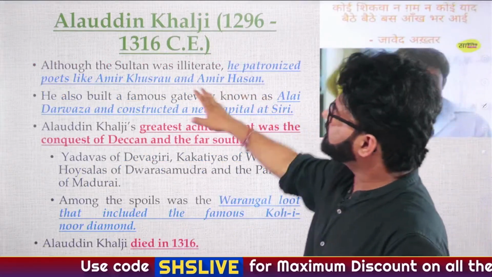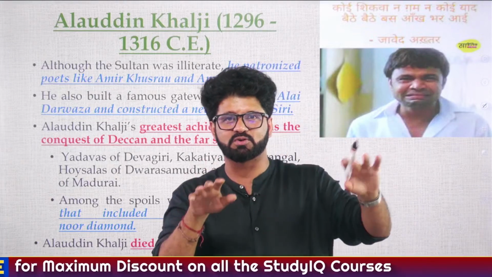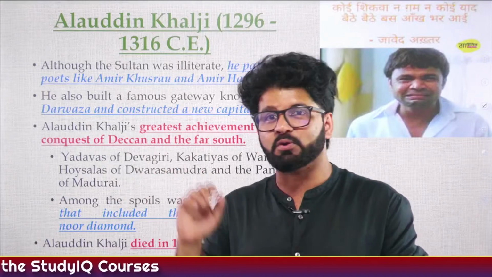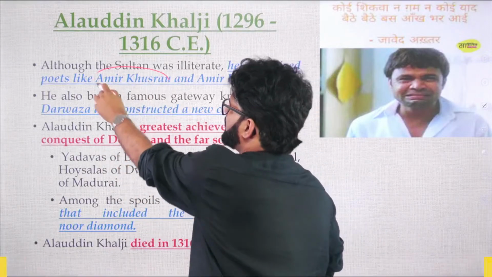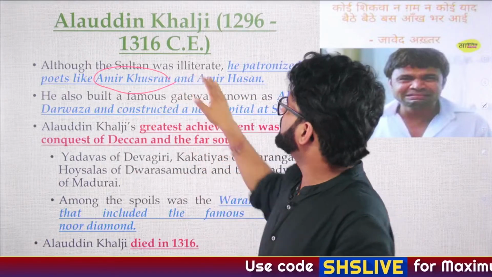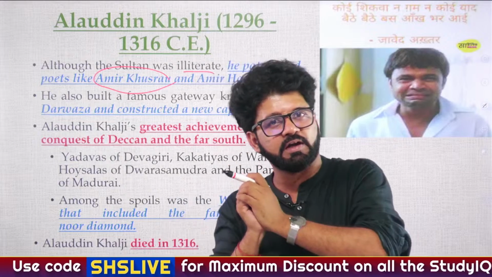And then, just like we talk about Samudragupta and other rulers, they gave patronage. Even we talk about Ghazni, he brought Firdausi and Al-Biruni. So here also he gave patronage to Amir Khusro. We'll talk about Amir Khusro later on also. Amir Hassan, although he was illiterate. Just like we talk about Akbar, we'll talk about Akbar later on. He was illiterate, but he had a library.